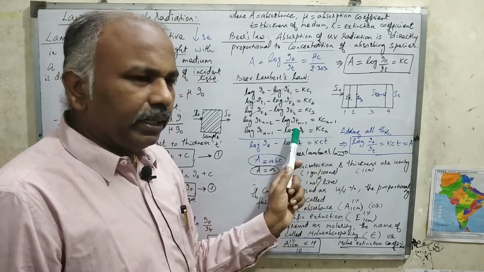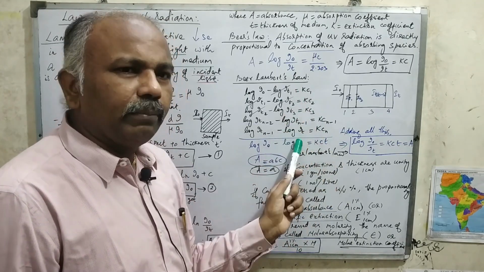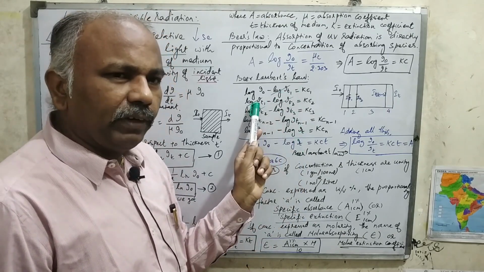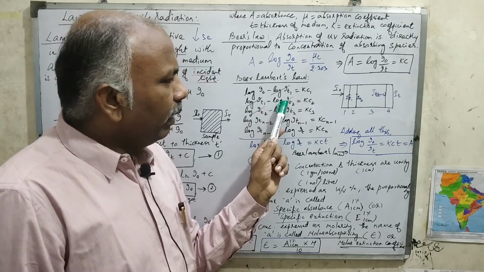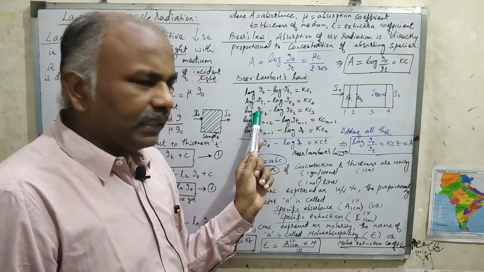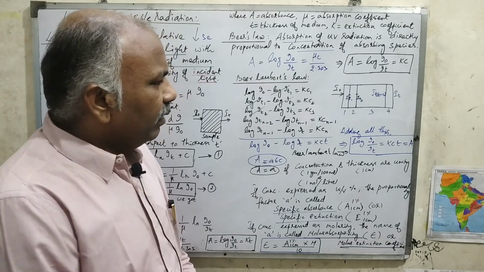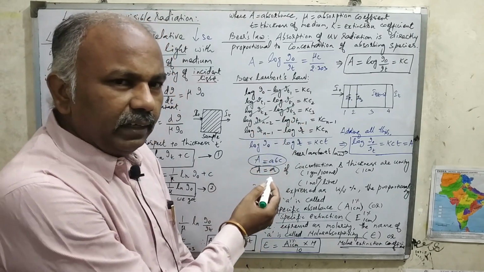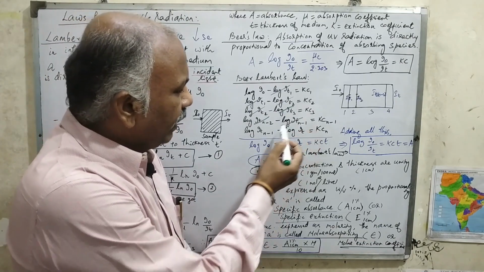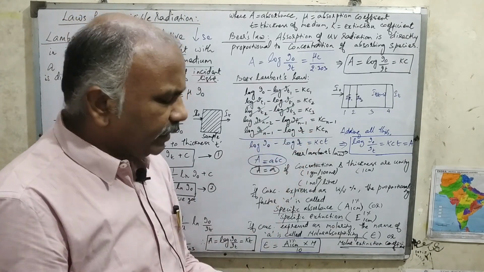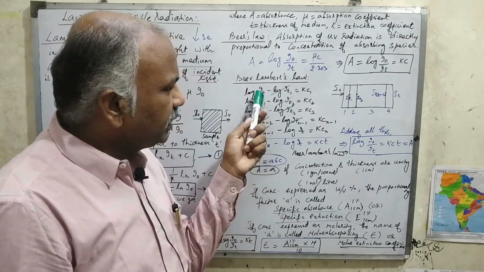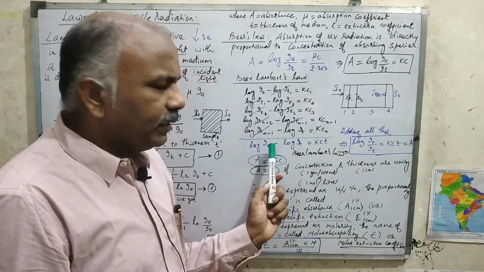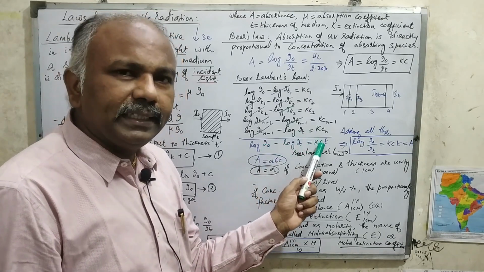So this is the formula I am getting. Now you have to add all these equations. Minus log of IT1 plus log of IT1 will automatically get cancelled. Minus log IT2 plus log IT2 will get cancelled. So everything will get cancelled here. Minus log IT3 and log of ITn minus 2 will also get cancelled. Similarly, minus log ITn minus 1 and plus log ITn minus 1 will get cancelled. So what is left out? The first term log I0 and the last term minus log IT are left out. So therefore log I0 minus log IT is equal to Kct.